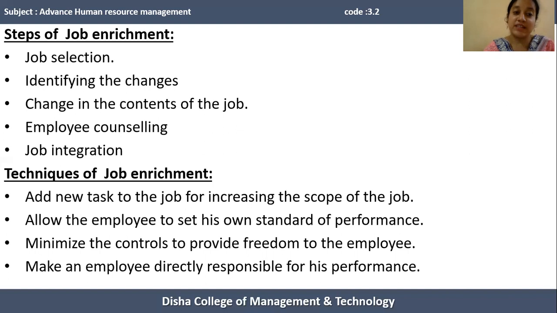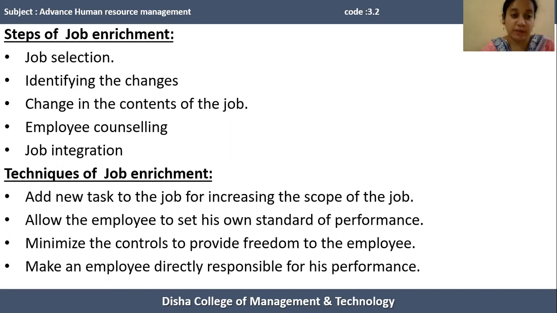In the second step, the designer has to identify them. The next step involved in job enrichment is change in the contents of the job. Means what changes were identified in the second step, the designer should add some new duties and responsibilities to a particular job. Whatever changes are required, identified in the second step, and whatever necessary contents are required, the designer adds in the third step to a particular job.